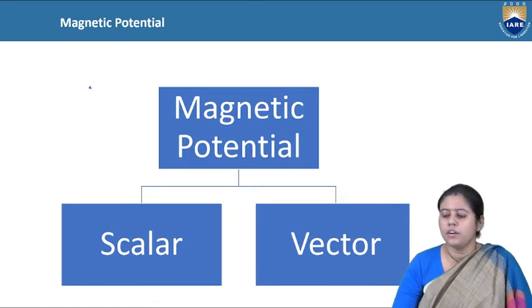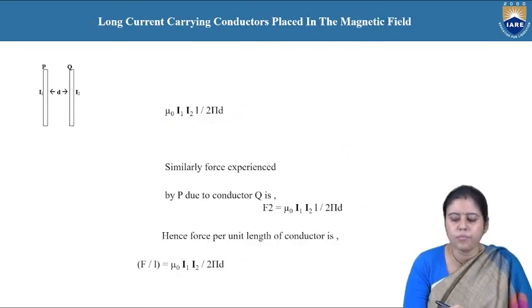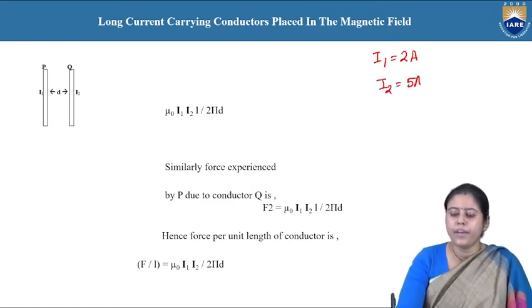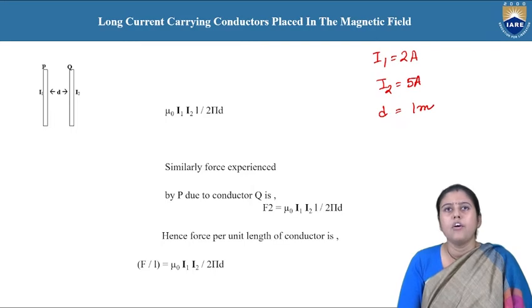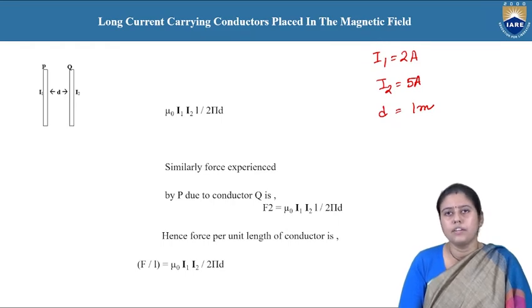Here also we can solve a small problem. If I1 is equal to 2 ampere and I2 is equal to 5 ampere and the distance between them is 1 meter, calculate the force per unit length. How can we calculate it?